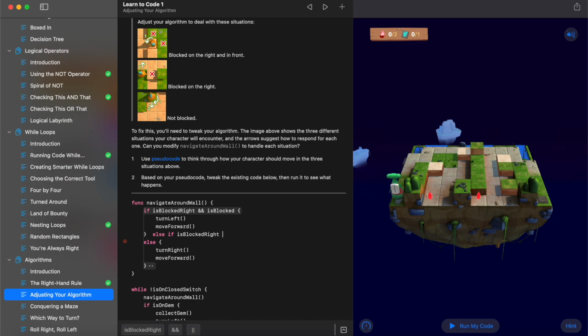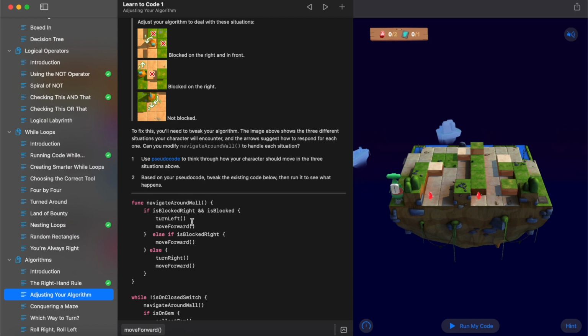And if we are blocked on the right, then we just want to simply move forward. And then finally, we've got our else, and that would be turn right and move forward as it was.